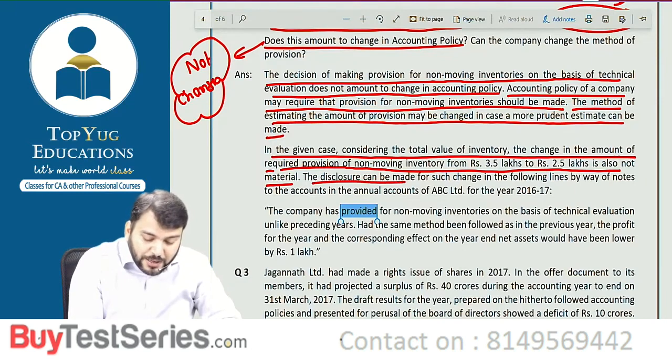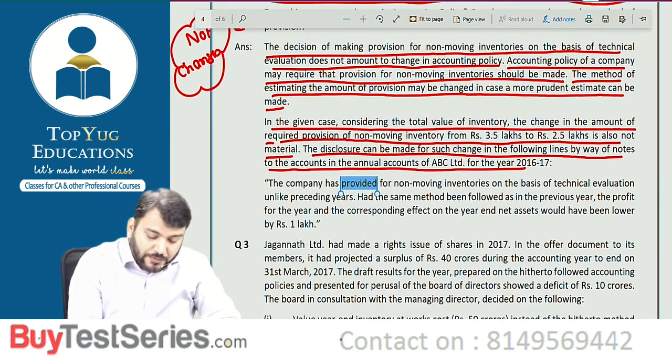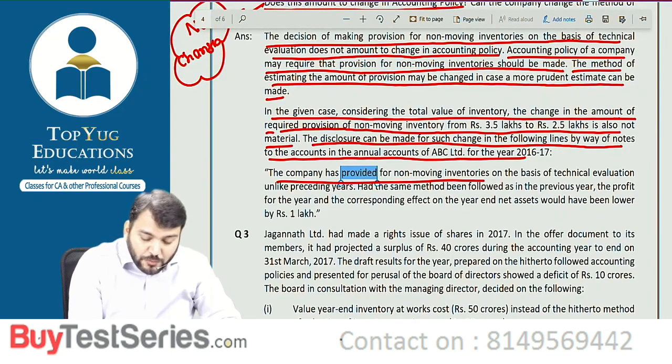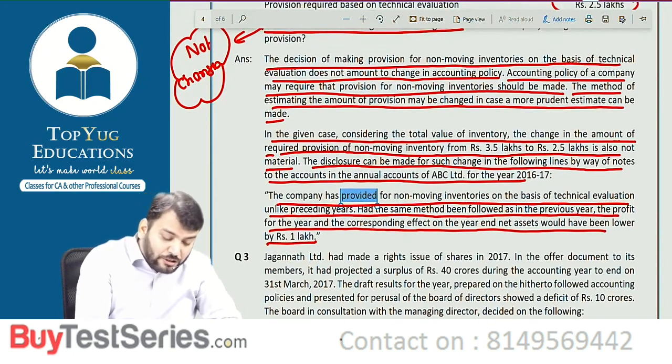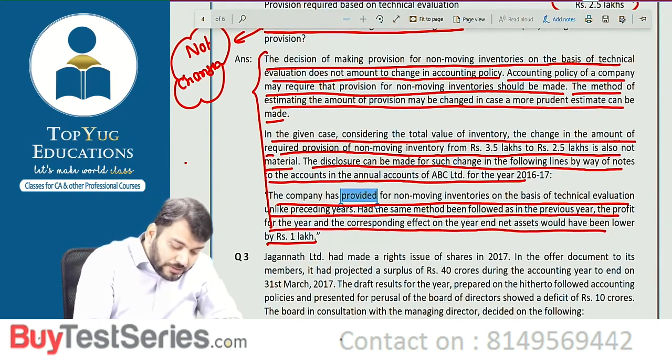The disclosure can be made for such changes in the following lines by way of notes to the accounts. The company has provided for non-moving inventory on the basis of technical evaluation, unlike the preceding year. Had the same method been followed as in the previous year, the profit for the year and the net assets would have been lower by rupees 1 lakh. Correct? So first, this is not a change in accounting policies.